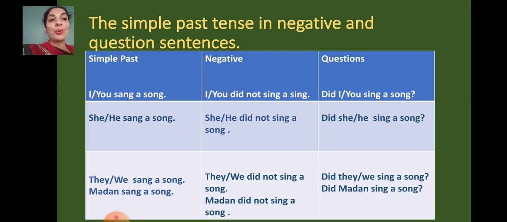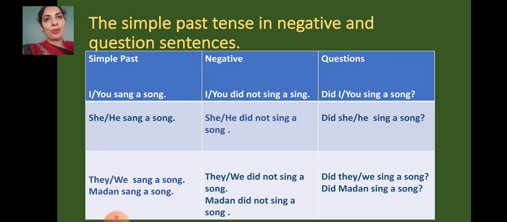Did they or we sing a song? You can see here children, now did is in the beginning in the question sentences and D is capital because that is the first word of the sentence. And T and W of they and we will be small because they are no more the first word of the sentence.